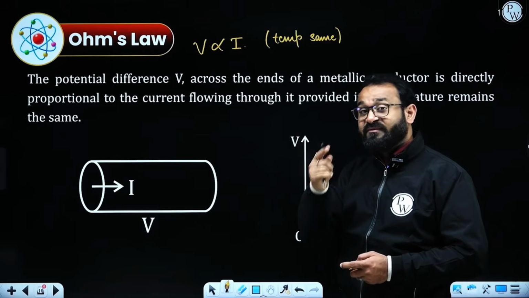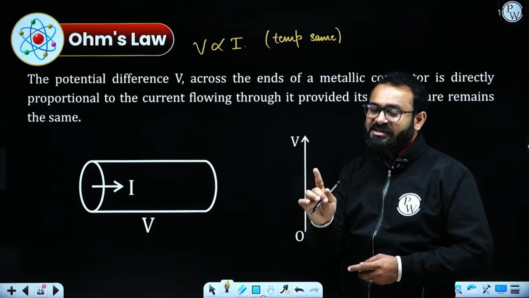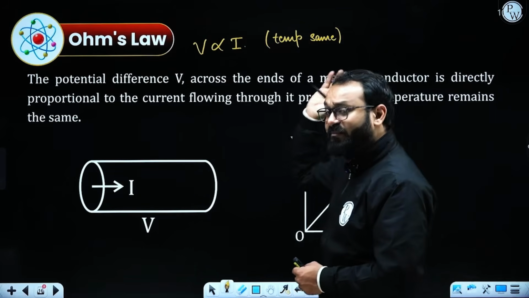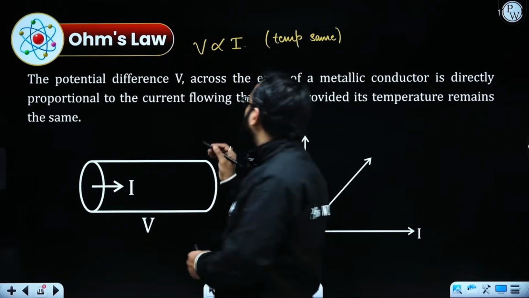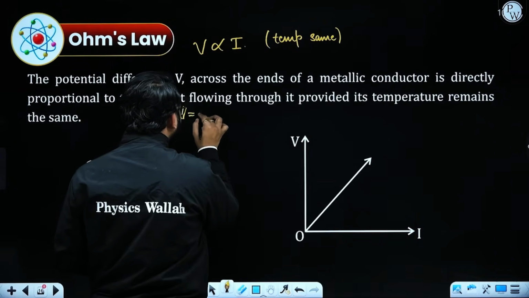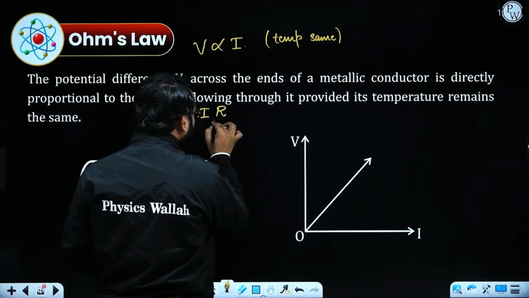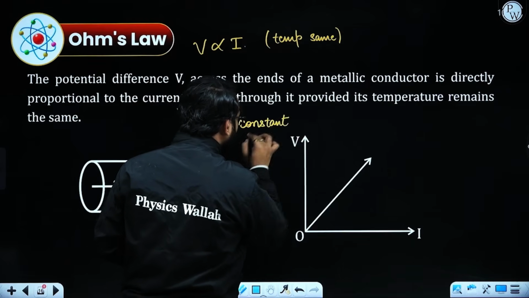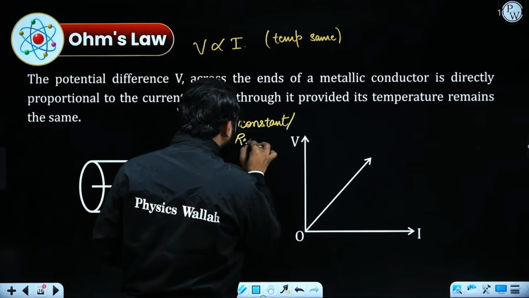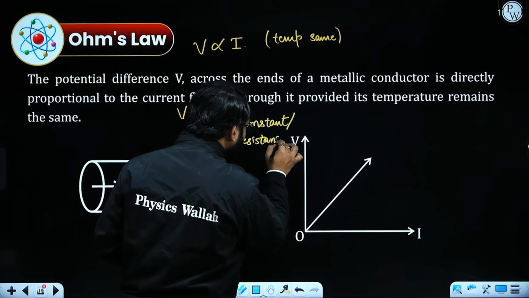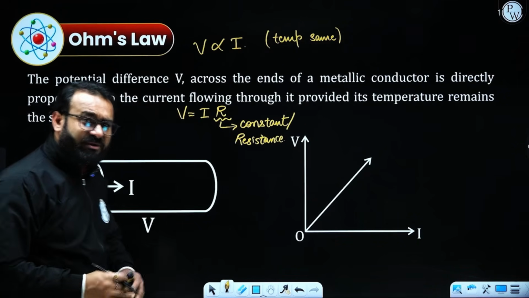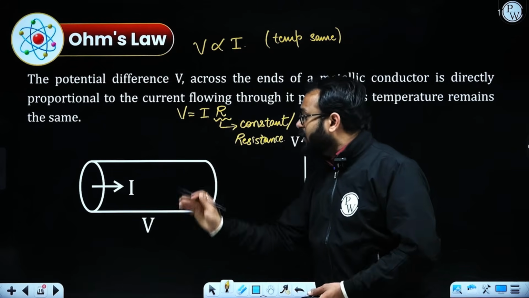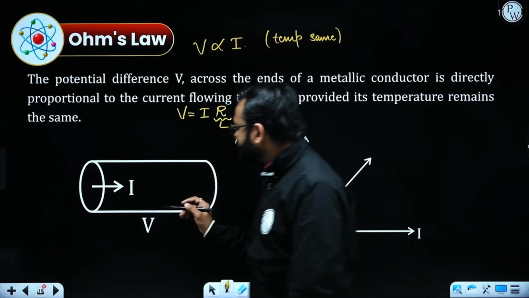Vice versa is also true: if the value of current is increasing, it clearly states that the potential difference has already been increased. Apart from that, if I remove the proportionality sign from this relation, I will get a constant, that is R. This is called a constant, and this constant is known as resistance. The name of this constant is resistance. That is one of the important topics that we need to look into, and it comes from here.